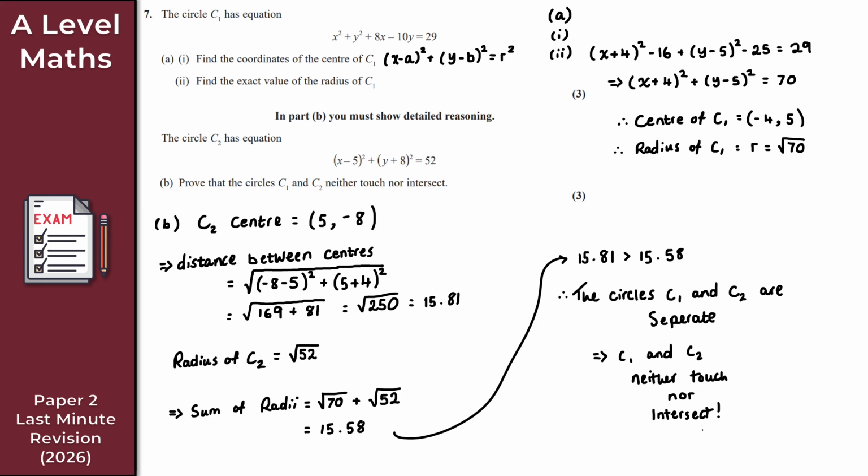As you can see, the method there, if you haven't seen a question like this before, might be a little bit unique, but all things considered, it's not too challenging. Just considering distances between centers and the sum of the radii. As I also said, there are a few different ways you can do that, by considering substitution and going on to find the discriminant. All that kind of good stuff is also absolutely fine. So if you did use a method such as that, and you obtained the same result, that the circles C1 and C2 are separate, then that's great.